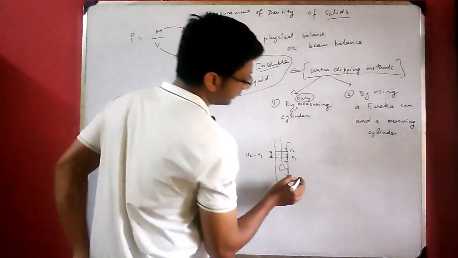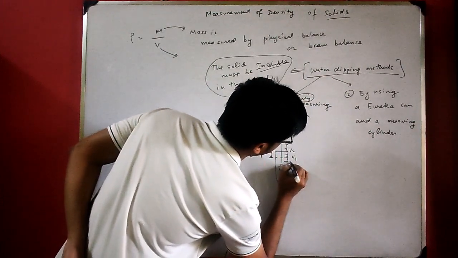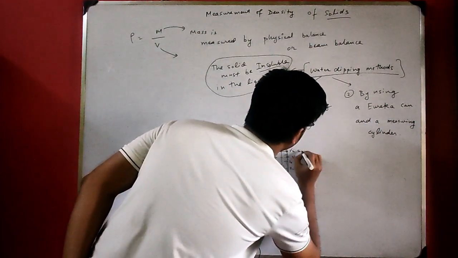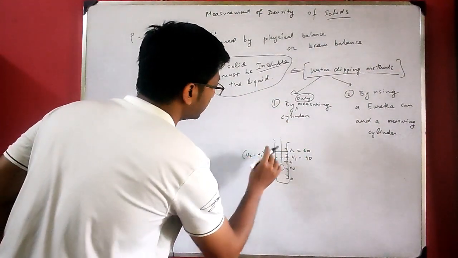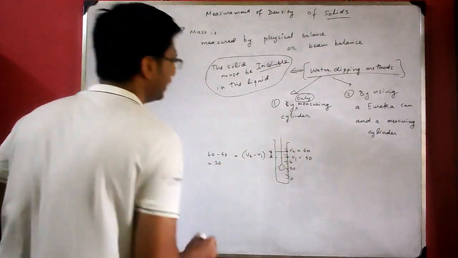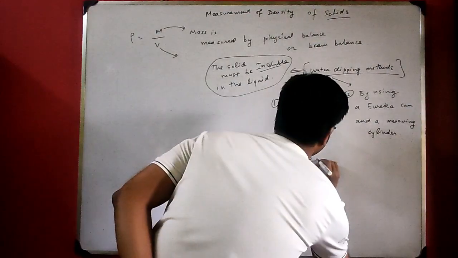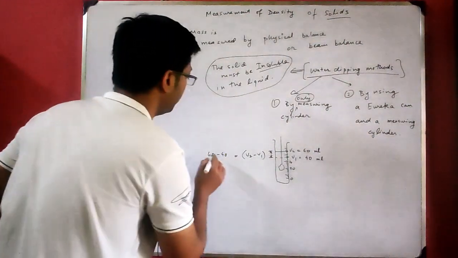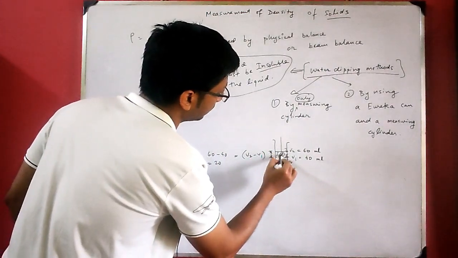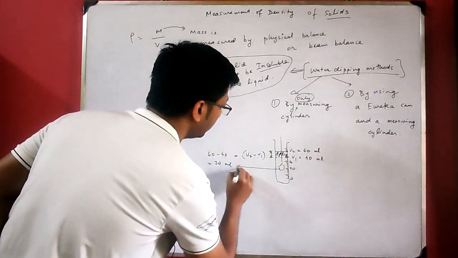The markings start with 0 from here. Suppose this is 20, this is 30, this is 40 and this is 60. Suppose V1 is 40 and V2 is 60. Then V2 minus V1 is this portion. It will be 60 minus 40 equal to 20. And if these graduations are in ml, if this is 40 ml, this is 60 ml, then only this portion is the volume. This will be 20 ml, means the volume of this solid will be 20 ml.